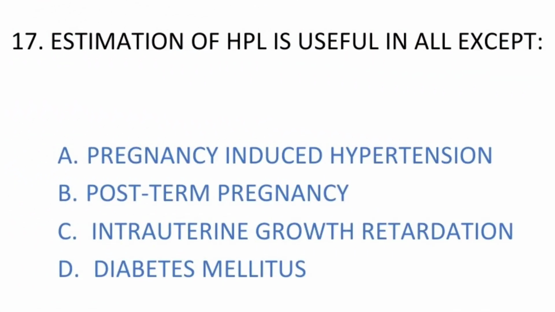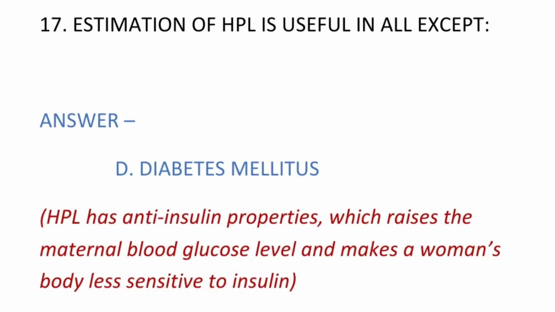Our next question, number 17. Estimation of HPL is useful in all except. Options are number A, pregnancy-induced hypertension, B, post-term pregnancy, C, intrauterine growth retardation, and number D, diabetes mellitus. जैसा कि हमने पहले क्वेश्चन में पढ़ा था, HPL has an anti-insulin properties, जो कि इंसुलिन के विरुद्ध काम करती है, तो इसलिए डायबिटीज़ में ये हेल्प नहीं करेगी. Therefore, the estimation of HPL is useful in all except our option number D, diabetes mellitus.